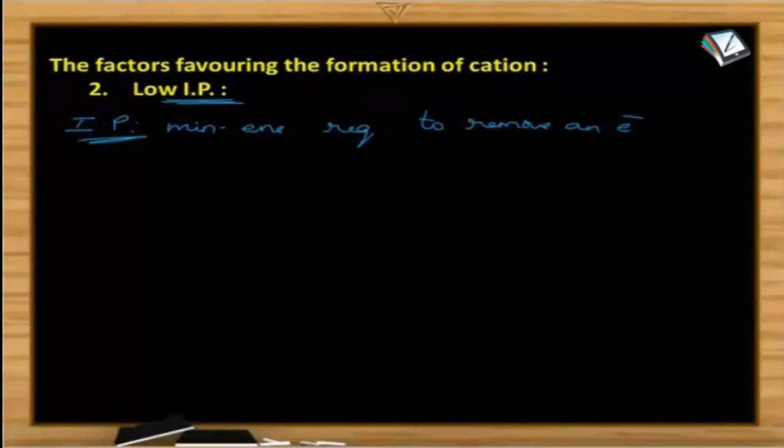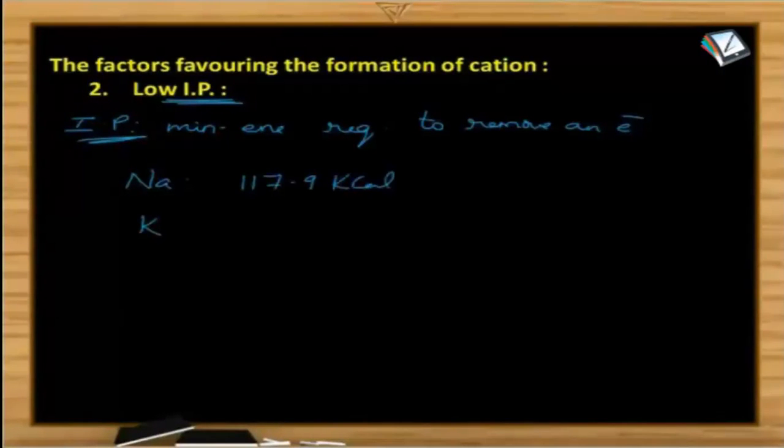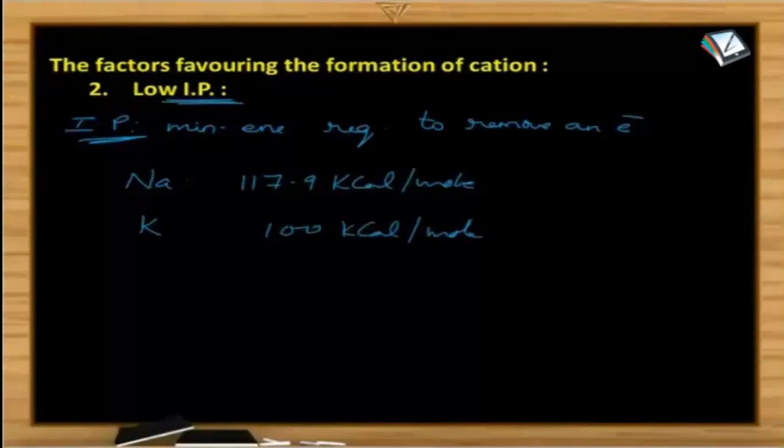So I will give you an example, then tell me under what condition or what should be the ionization potential value for the formation of the cation. One is sodium, second one potassium. The ionization potential of sodium is 117.9 kilocalories per mole. The ionization energy of potassium is 100 kilocalories per mole. Now from the value of IP, can you tell me in which case, whether it is sodium or potassium, it is easily converted into its ion? Yes, what will be the answer? Is it sodium? No, it's potassium.